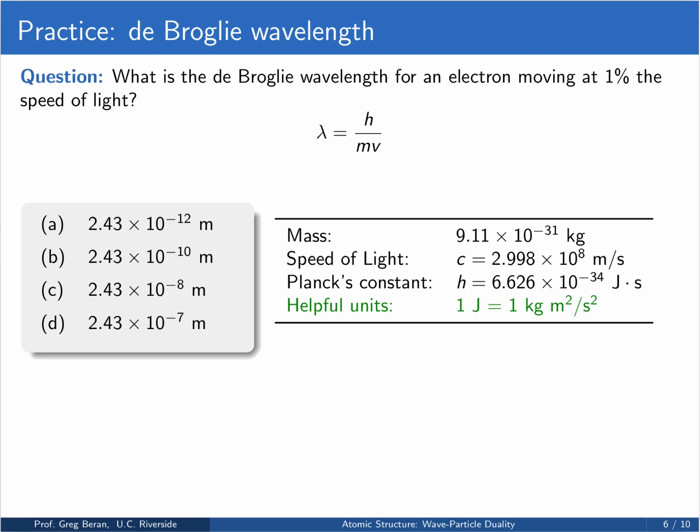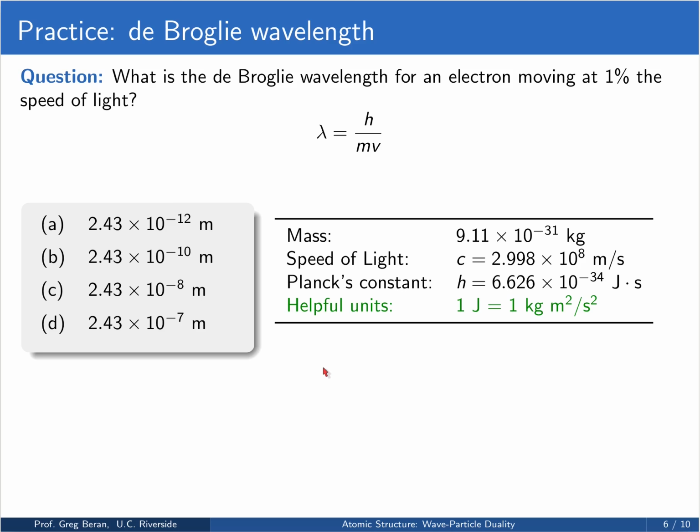Let's try an example. Go ahead and try to compute the de Broglie wavelength for an electron that's moving at 1% the speed of light. Here again is the expression for the de Broglie wavelength. Here are some helpful constants, and here are some potential answers. Go ahead, pause the video, attempt this problem, and then hit resume when you're ready to see the solution.